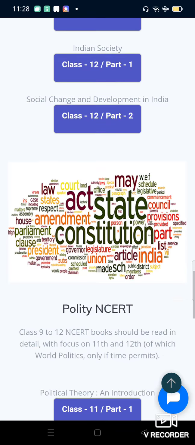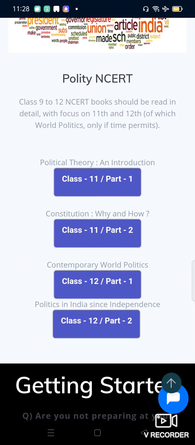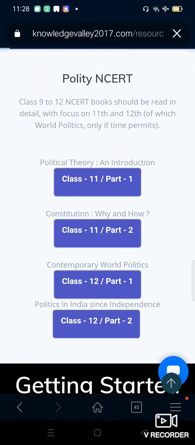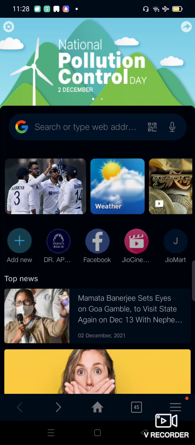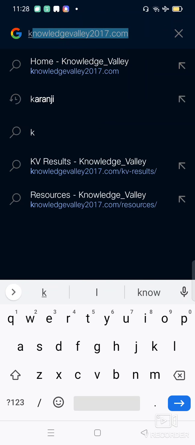Sociology NCERT and polity NCERT: political theory, constitution, world politics. So these are all important NCERTs that you have. You need to download them over here if you do not have the NCERTs, and use it. So that's the resources. So resources you'll also find if you go to the Knowledge Valley website.